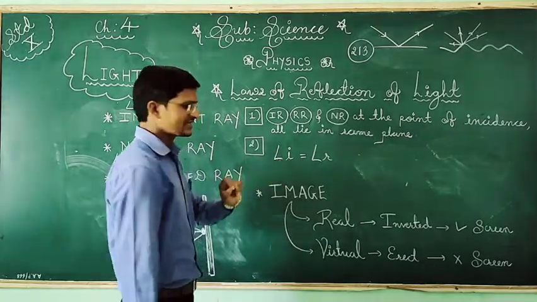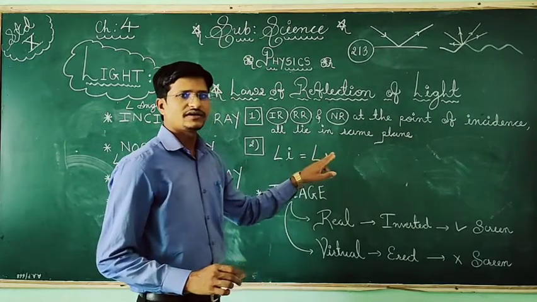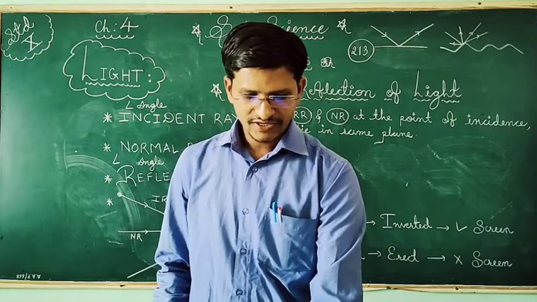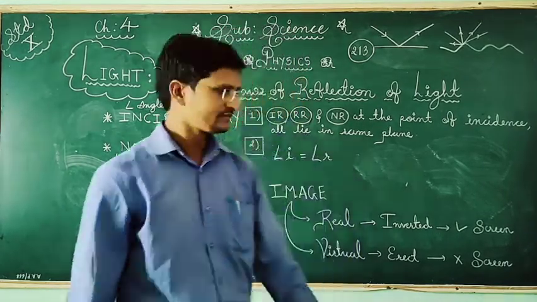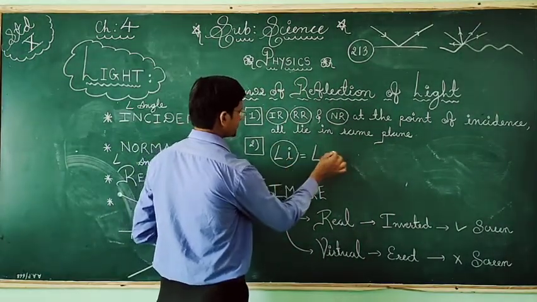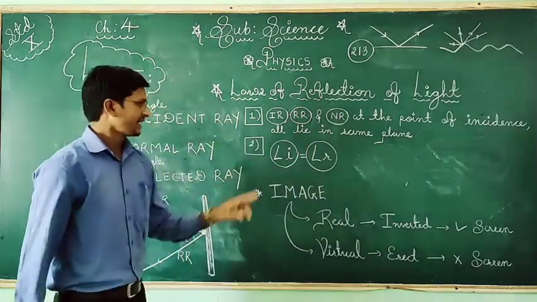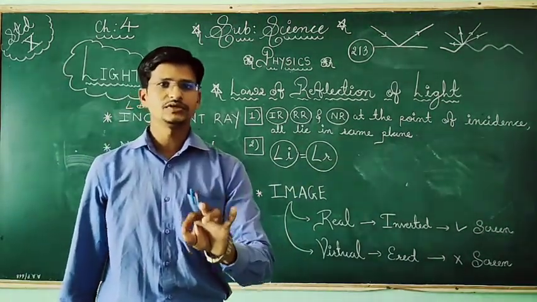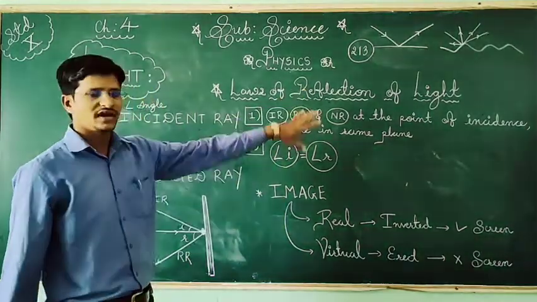Second law of reflection: the angle of incident is equal to the angle of reflection. Please try to understand. The angle of incidence is always equal to the angle of reflection. Angle i is equal to angle r. So these are the two laws of reflection of light.